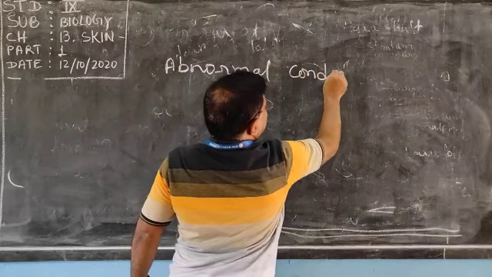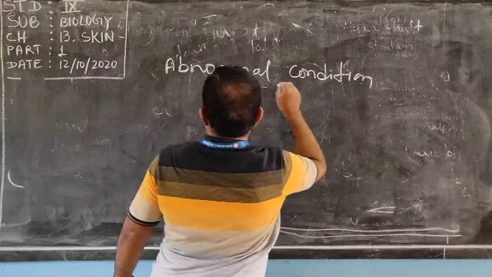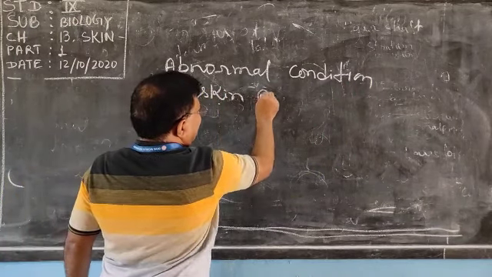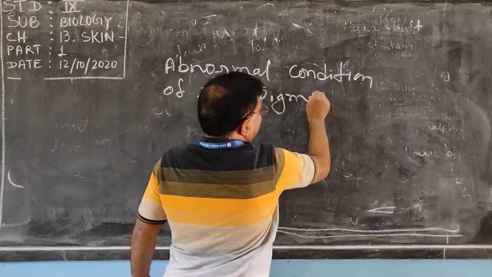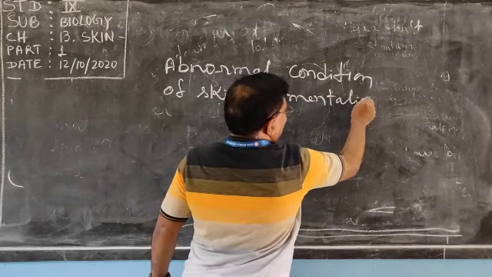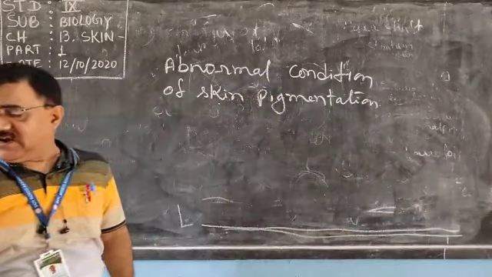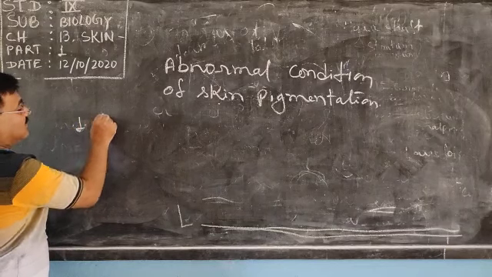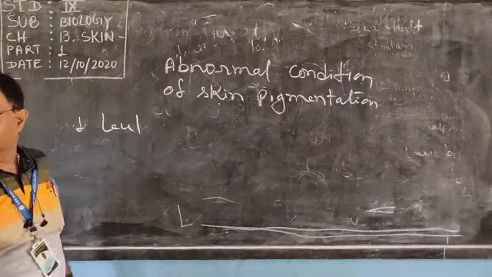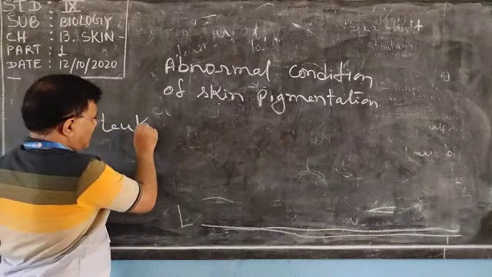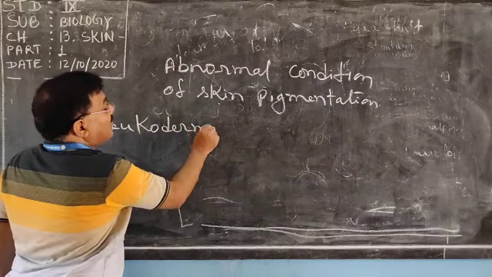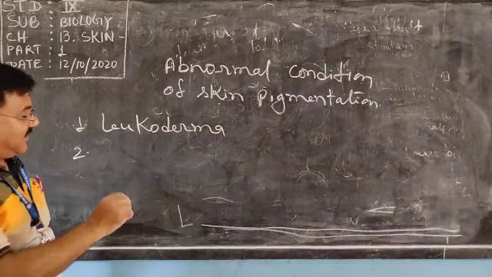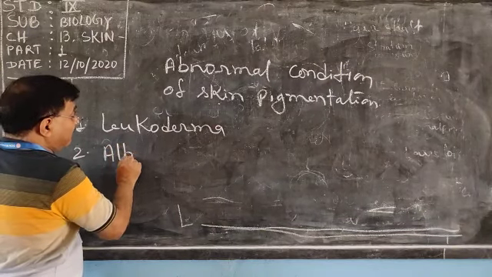Two abnormal conditions are there. One is leukoderma, which you must have heard of, and the second is albinism.